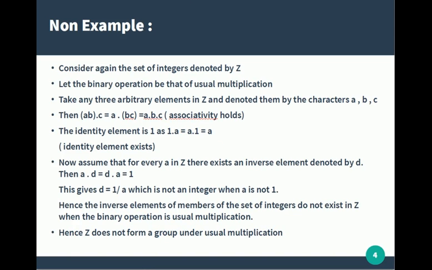Now assume that for every A in Z there exists an inverse element denoted by D. Then A times D is equal to D times A is equal to 1. This gives D is equal to 1 by A, which is not an integer when A is not equal to 1. Hence, in general, D will not be a member of Z. In general, D will be a member of the set of rational numbers. Hence, Z does not form a group under the operation of usual multiplication.